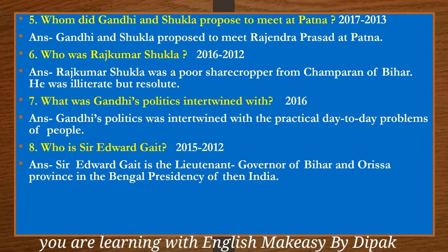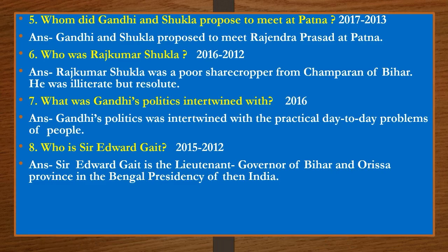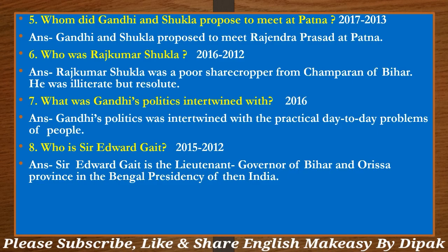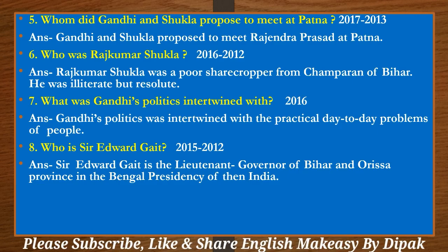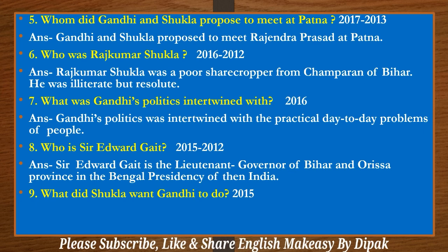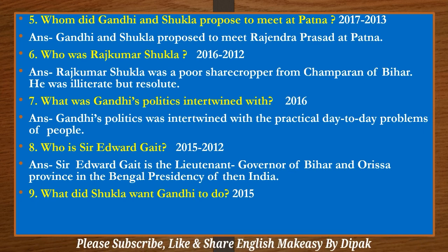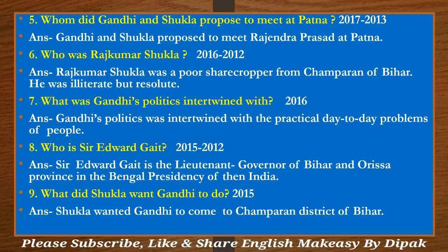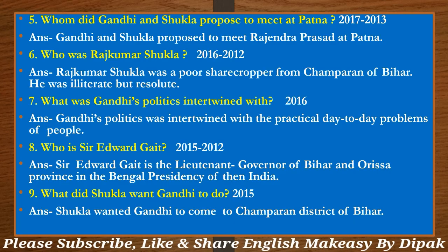Who is Sir Edward Gate? Sir Edward Gate is the Lieutenant Governor of Bihar and Orissa province in the Bengal Presidency of then India. What did Shukla want Gandhi to do? Shukla wanted Gandhi to come to Champaran district of Bihar.